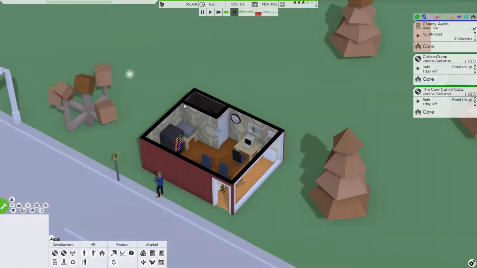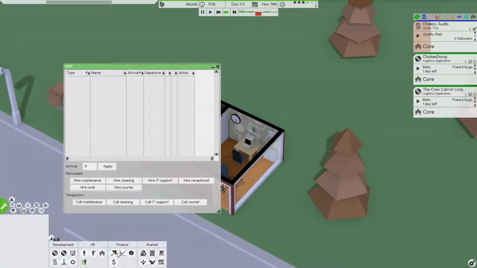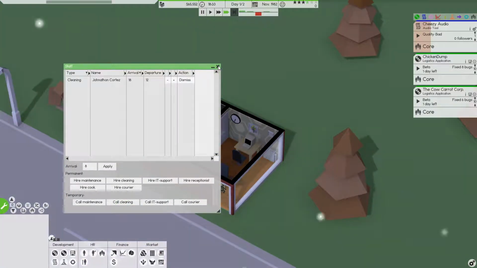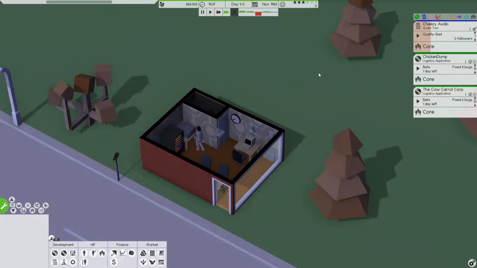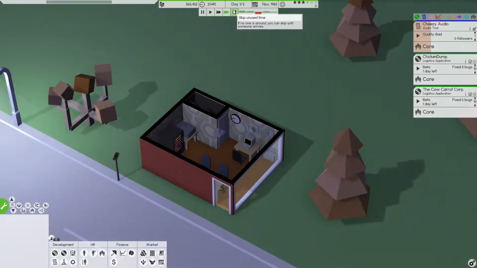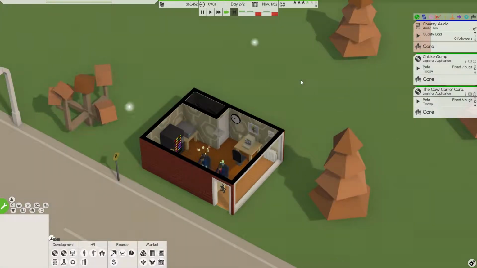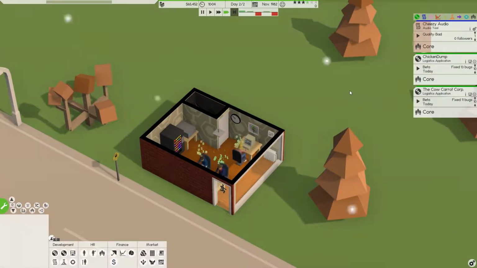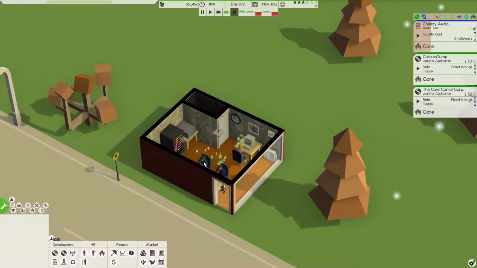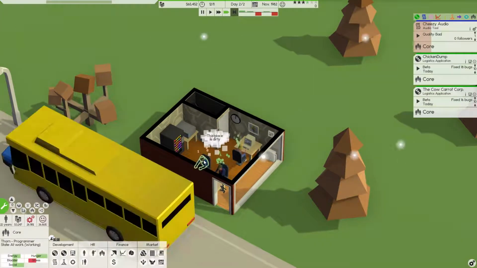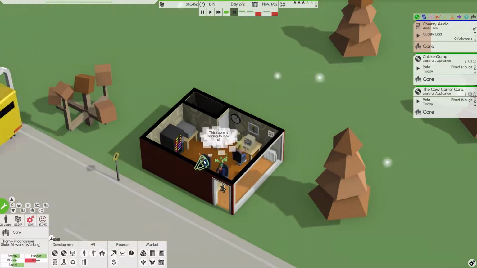It's doing great. We are going to call in cleaning one more time. Let them come in. There we go. Now when they come in, it'll be nice and clean. And it's November of 1982. So let's see. Ooh, stress level is really high.